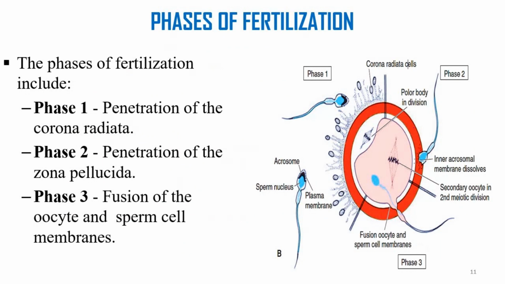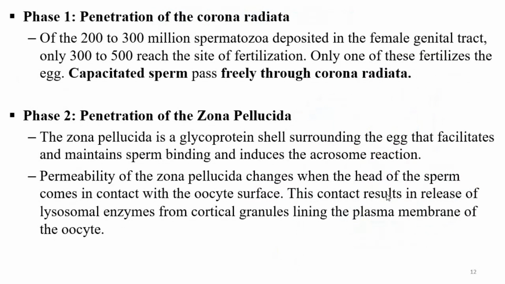So now, what are the three phases of fertilization? Number 1, phase 1 is penetration of the corona radiata. Number 2 is penetration of the zona pellucida. Number 3 is fusion of the oocyte and the sperm cell membranes. So, for the sperm to release its nucleus and the tail in the ooplasm, its cell membrane doesn't enter. It remains outside, attached to the cell membrane of the oocyte. So there is fusion of the cell membrane of the sperm and the cell membrane of the oocyte.